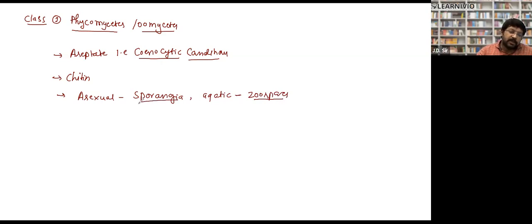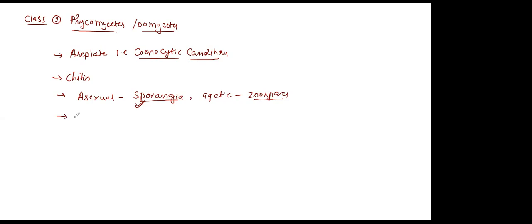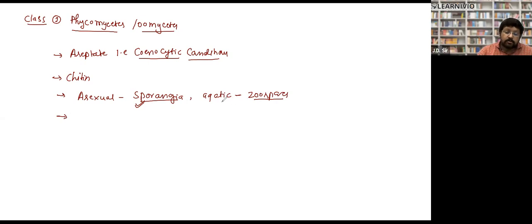So mainly sporangia, but some of the members are aquatic. There zoospores will be formed. They can be motile or non-motile. Those which are terrestrial, found on land, will produce non-motile sporangia, and those members found in water will have zoospores. They are motile.